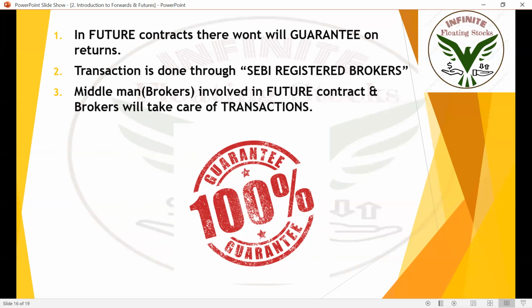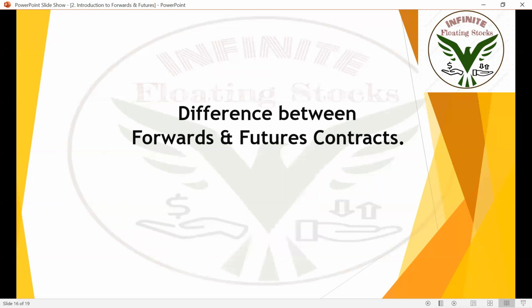Okay. So transaction is done through SEBI registered brokers. Okay. So middlemen, nothing but brokers, are involved in futures contract, and brokers will take care of transactions. So there will be guarantee. There won't be any fights. There won't be any drama. Okay, so it's SEBI registered broker's duty to take care of farmer and also shopkeeper, and to take care of transactions, and to take care of people not violating contracts. Okay, all right.